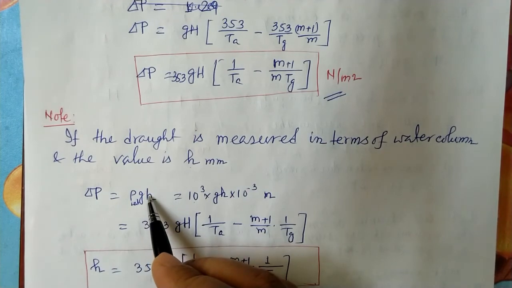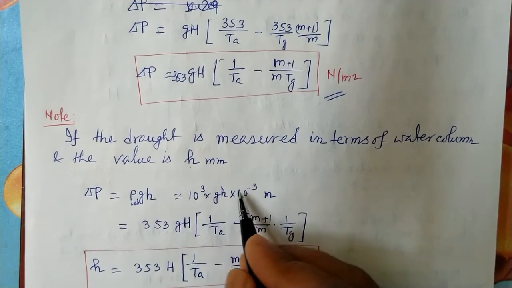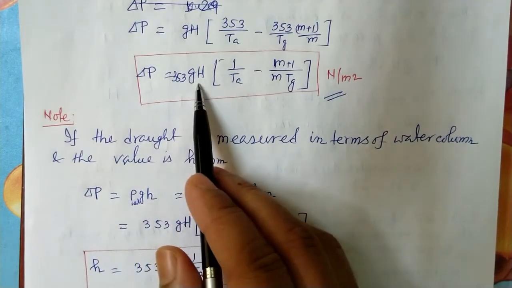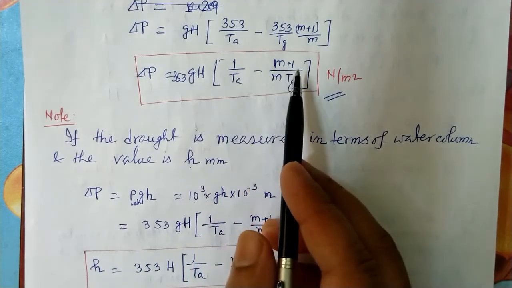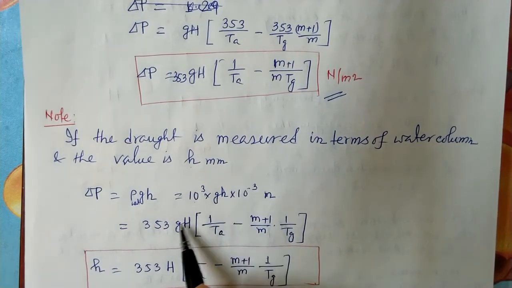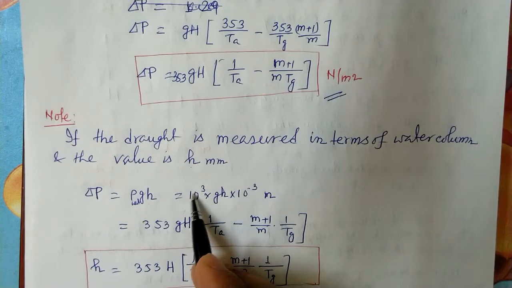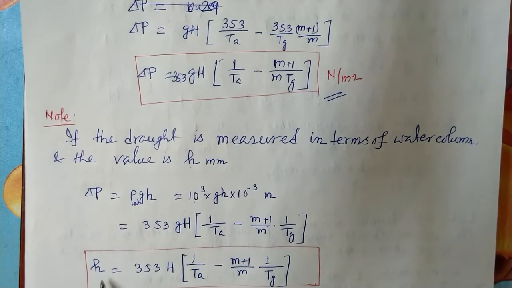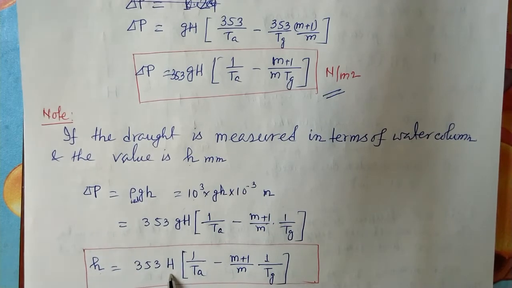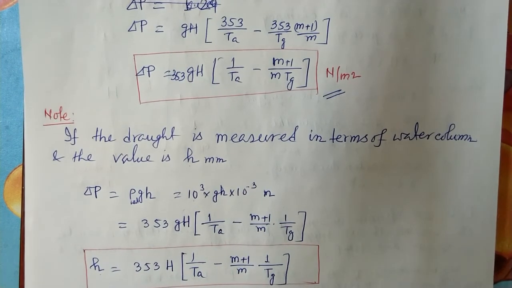Since h is in millimeter, if we convert this into meter, it is multiplied by 10 to the power minus 3, and this is equal to 353 g H into [1 by Ta minus (m plus 1) by (m Tg)]. If we put the value, the g will cancel, and 10 to the power 3 is cancelled. So we got small h equal to 353 H into [1 by Ta minus (m plus 1) by m into 1 by Tg], where small h is in millimeter and capital H is in meter. Okay, so this we got.